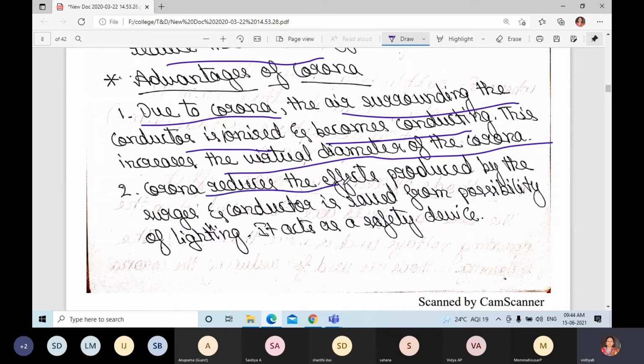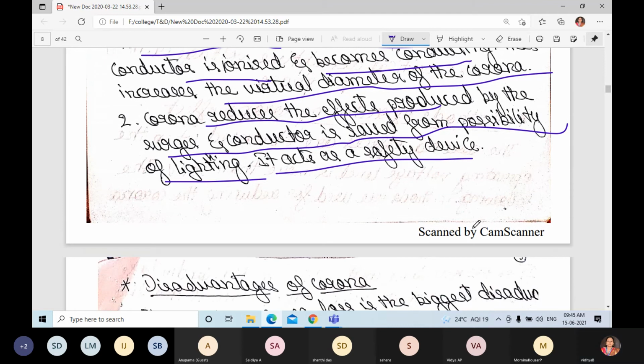Corona reduces the effect produced by surges, and the conductor is saved from the possibility of lightning. It acts as a safety device also.